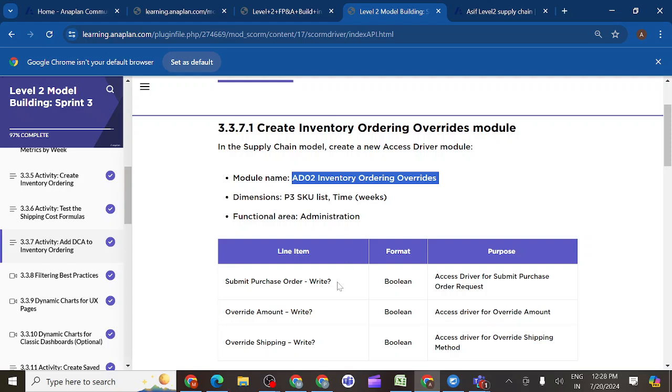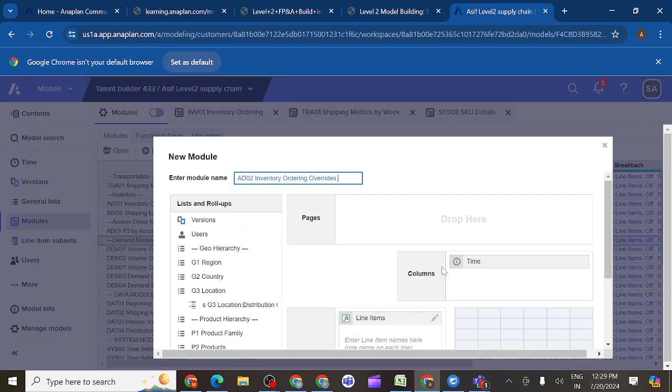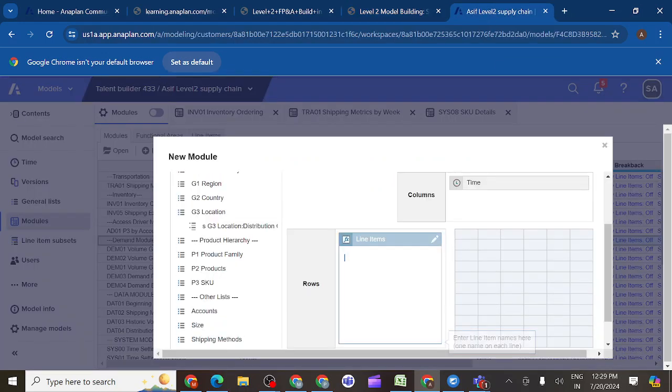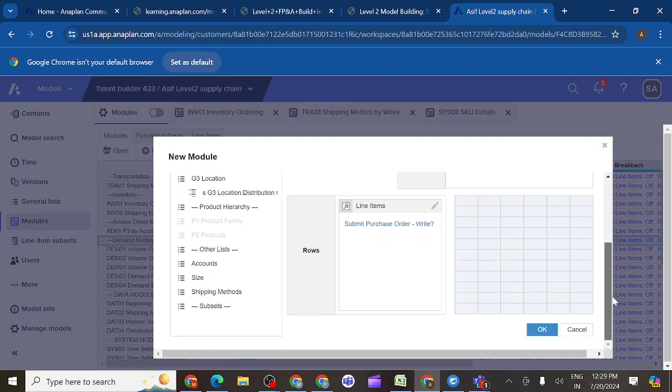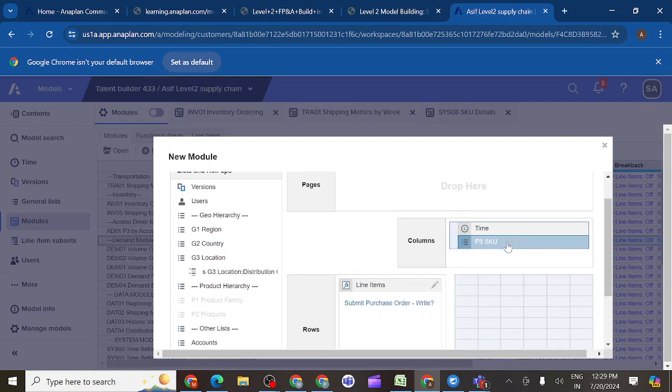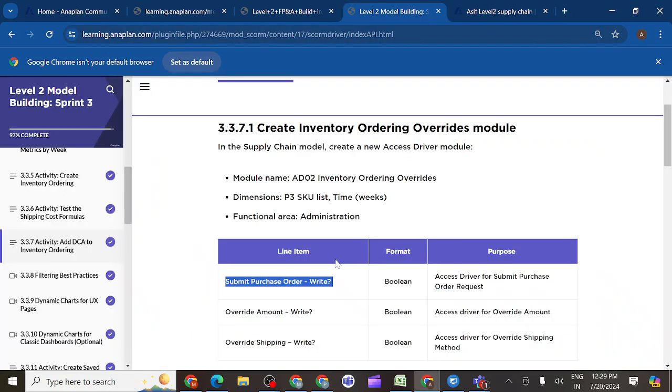So you can see for which module we want to create the access driver DCA. You can see this P3 SKU, and time should be in weeks. So which module do we want to apply it to? The inventory module. Is it correct? Correct, the inventory module. What dimensions are we using for the inventory module?